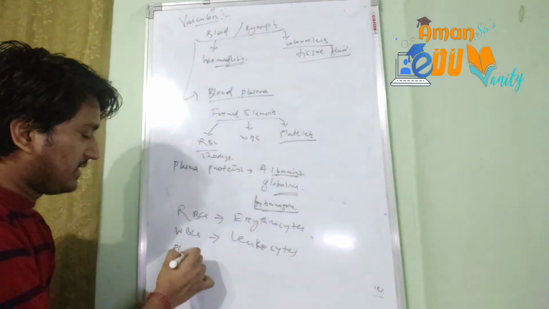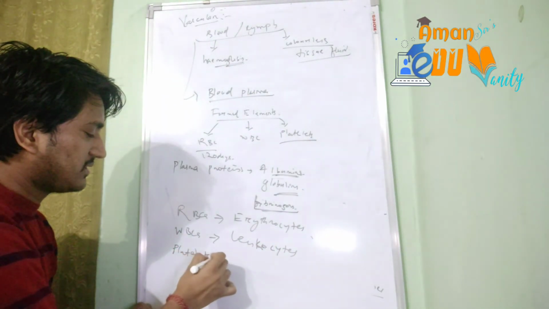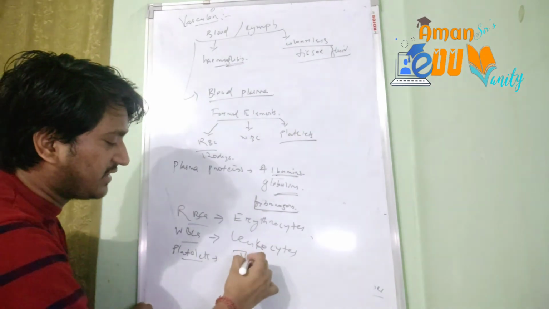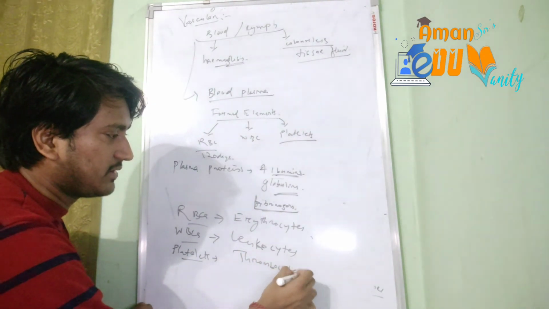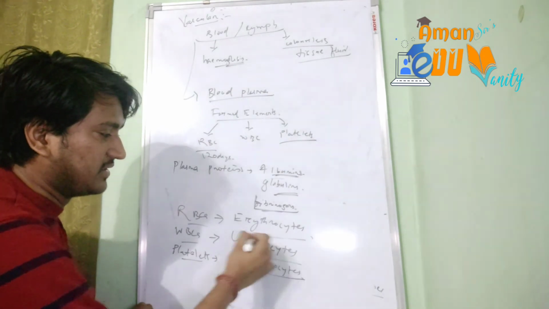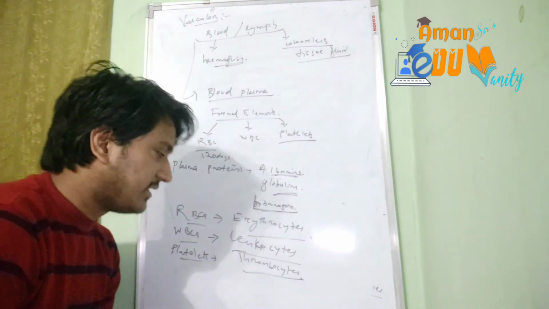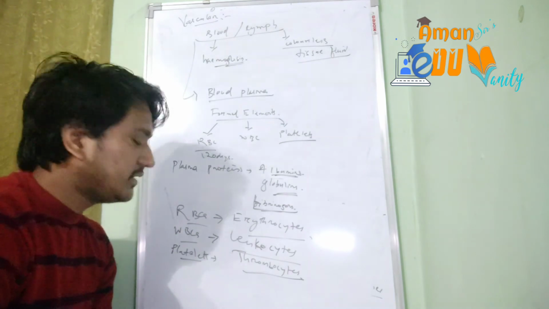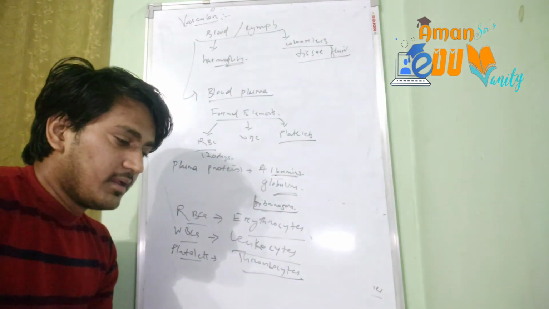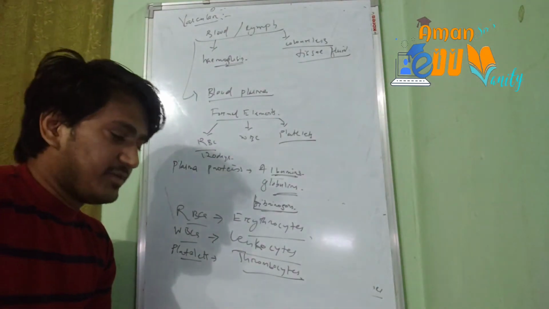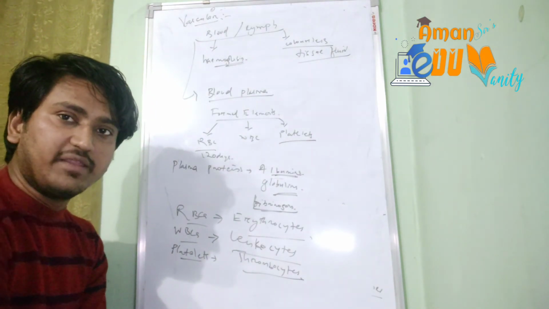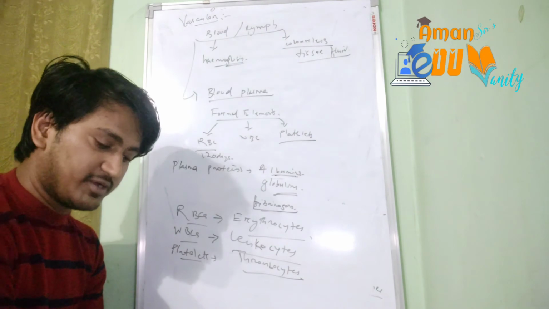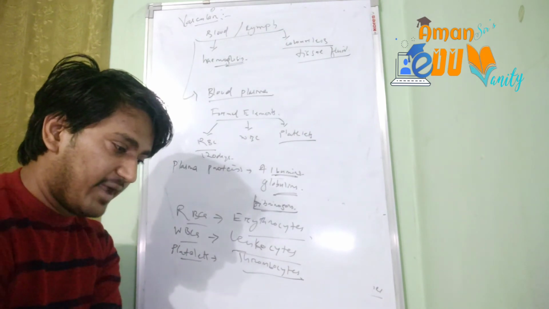And the platelets are otherwise named as thrombocytes. These are the different namings of the blood cells: erythrocytes, leukocytes and the thrombocytes for platelets. Okay, so as I said, the lifespan of RBC is 120 days, after which they will be recovered or renewed by the new cells of RBCs produced in the red bone marrow.